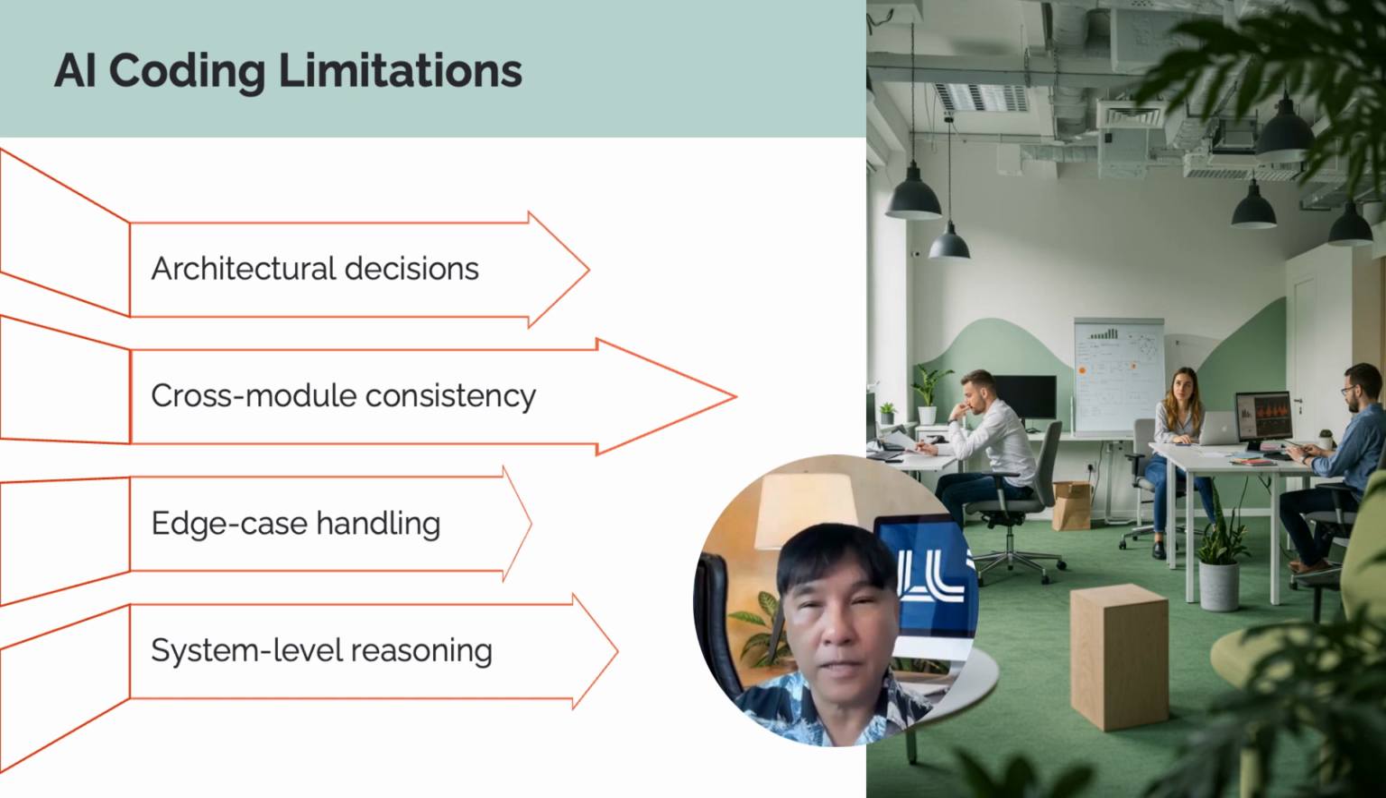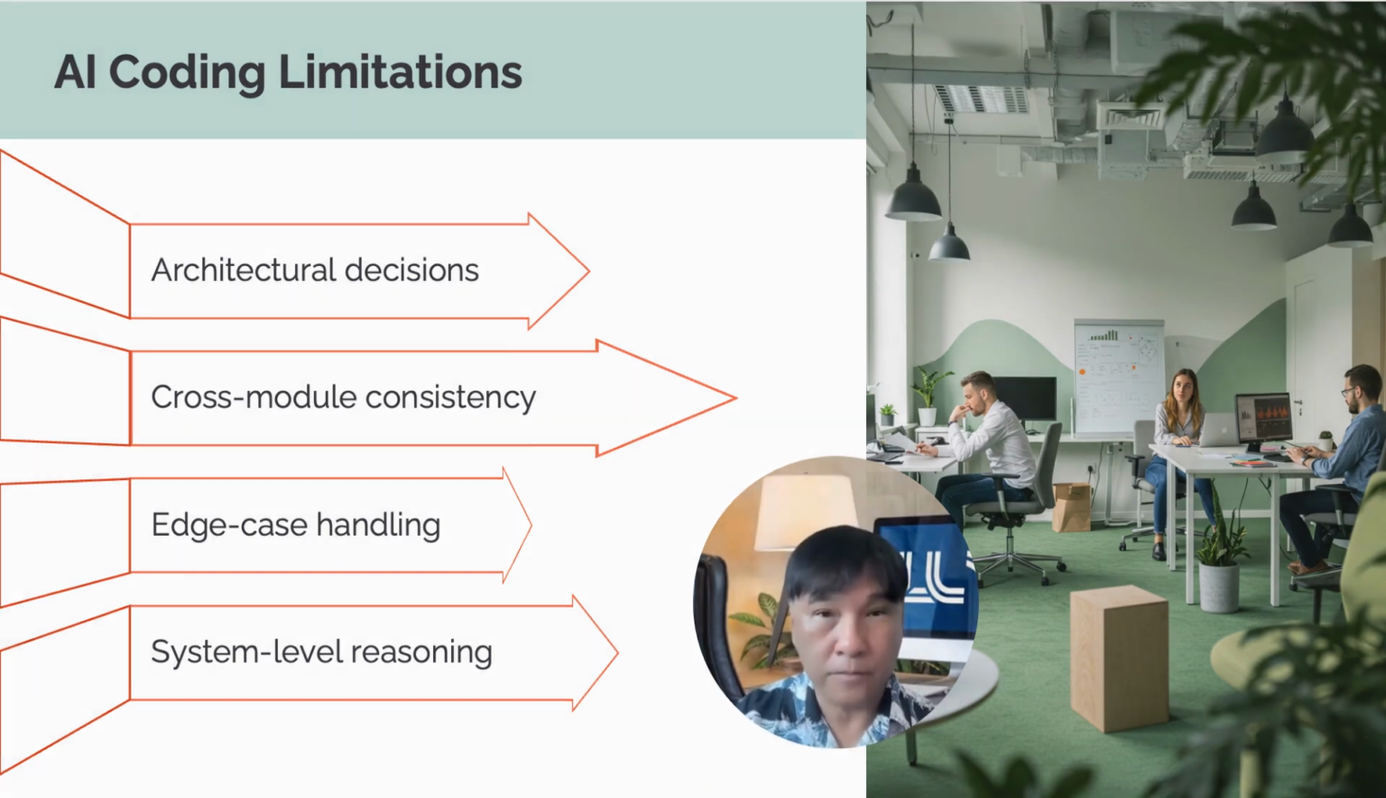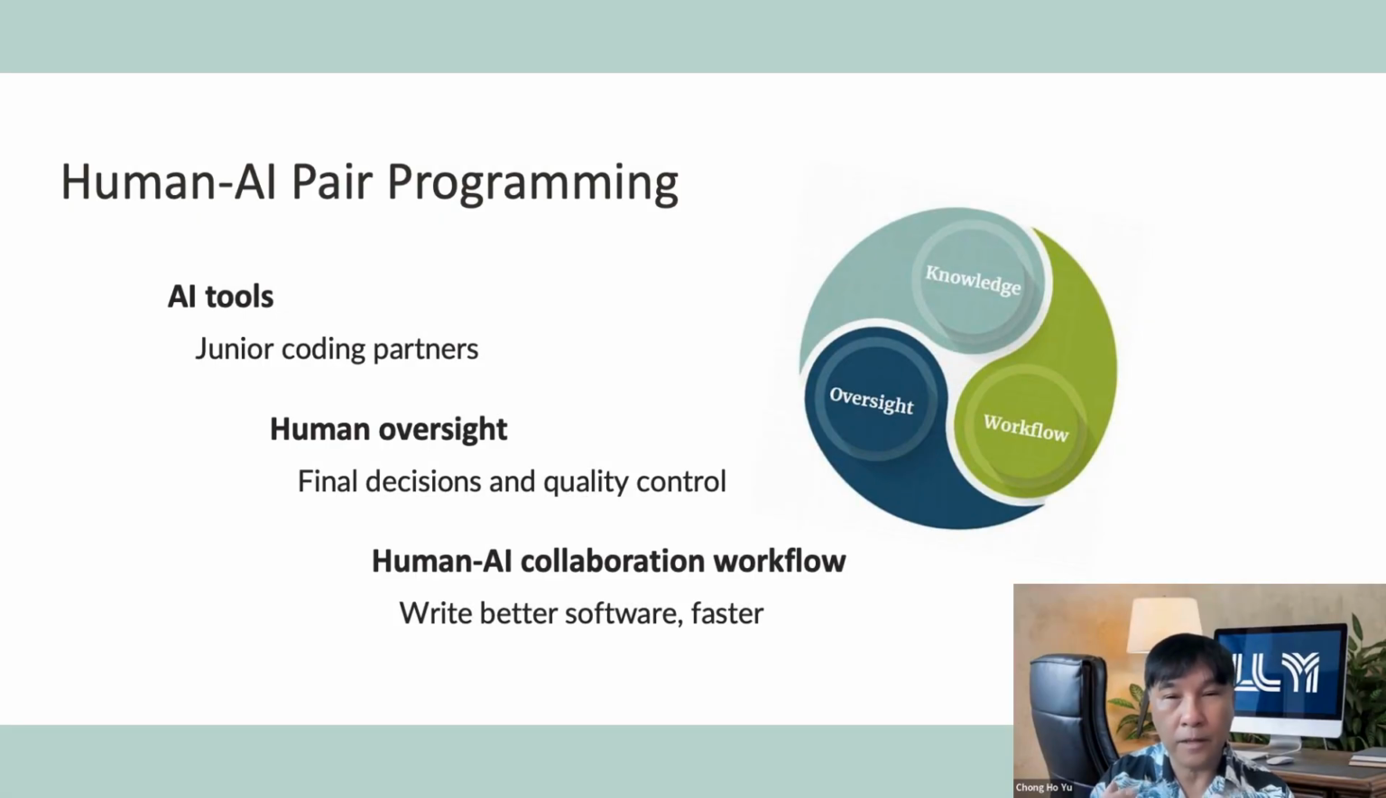AI suggestions can sometimes appear plausible, but turn out to be incomplete, inefficient, or even incorrect upon closer inspection. This is why, despite their growing intelligence, AI tools are best viewed as junior coding partners: fast, eager, and sometimes brilliant, but still in need of human oversight.